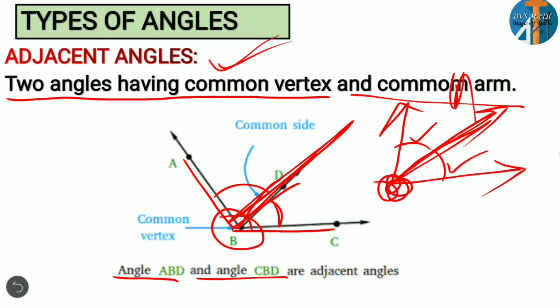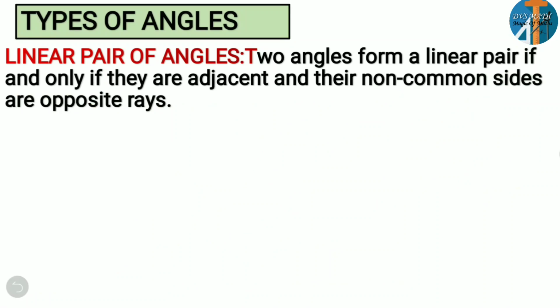Clear? Then coming to the next, linear pair of angles. What do you mean by linear pair? Linear means you are getting a line. Linear itself is saying something about a line. Let's understand this. Two angles form a linear pair if and only if they satisfy a condition. If you are saying that two angles are a linear pair, you have to satisfy the condition, that is, they must be adjacent.